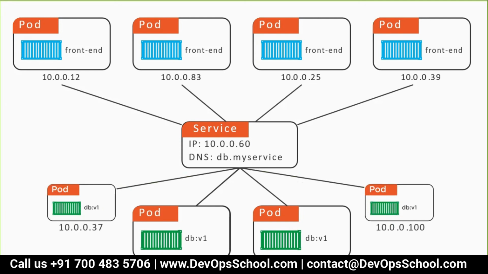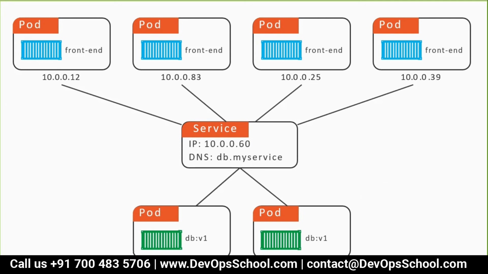Now what will happen? You can add more pods. The service will have a static IP, understand that. There is a difference between static IP and public IP. When you say the service has a static IP for the pod network, yes, that will never change. Pod IP addresses get changed, but the service IP address will never change. But when you say the service has a public IP address, no. The service will not have a public IP address. Yes, a static IP address is there. Many people think static IP means I can access it from anywhere. No, it's not like that.